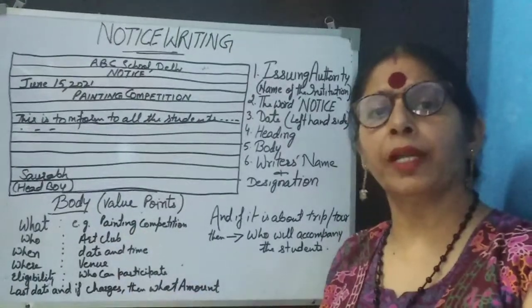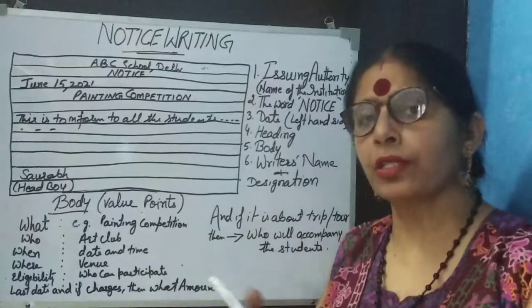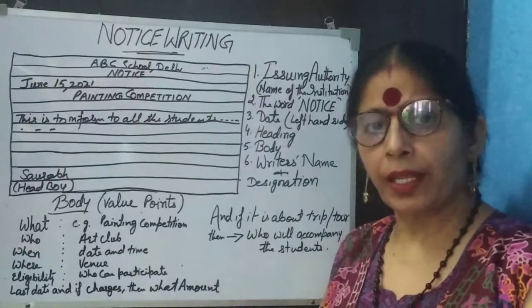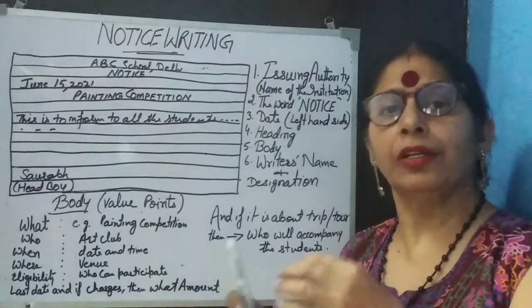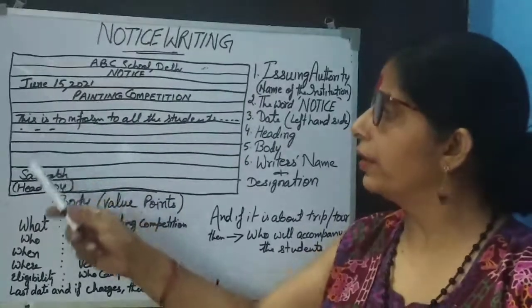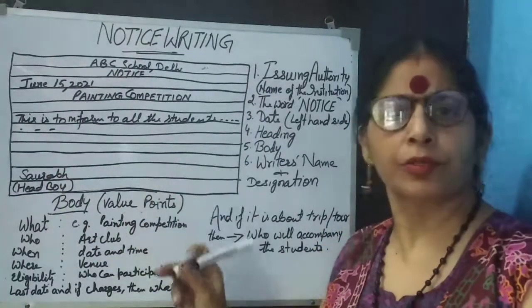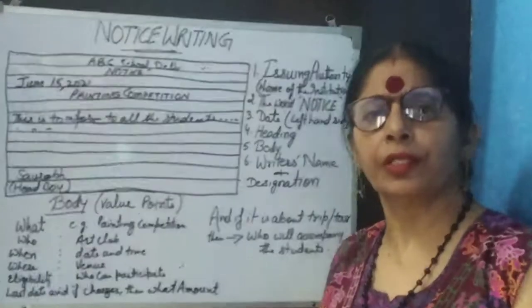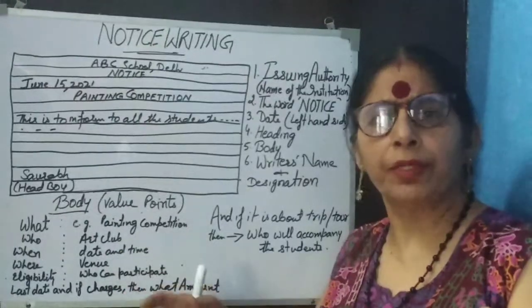And here also sometimes the problem comes. How to start? What should be the first line? What should be the first word? So you should better learn how to start. Like I have written here, this is to inform all the students. This is also correct. This is to inform all the members of the club.